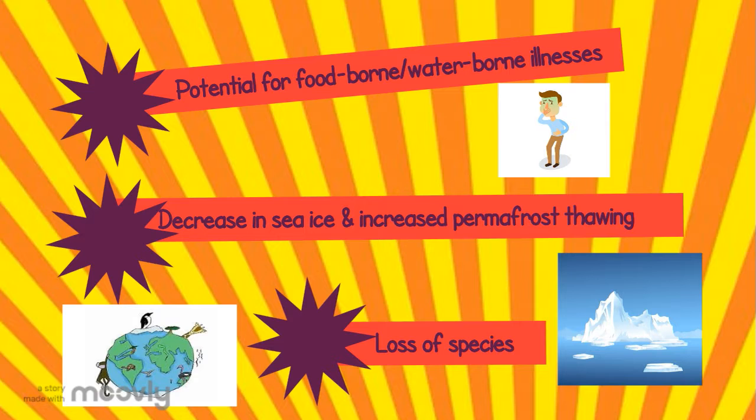There will be a decrease in sea ice and an increase in permafrost thawing at an alarming rate due to milder temperatures. Furthermore, there will be a loss of species, either going extinct or having to migrate elsewhere, as most of them fail to adapt to these changes in the climate. These may cause animals difficulty to find their food.